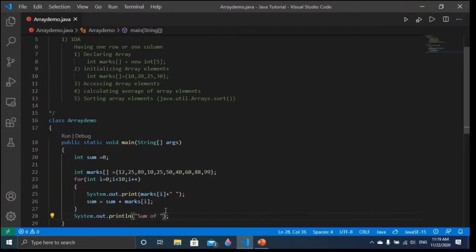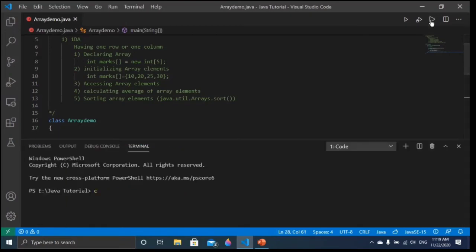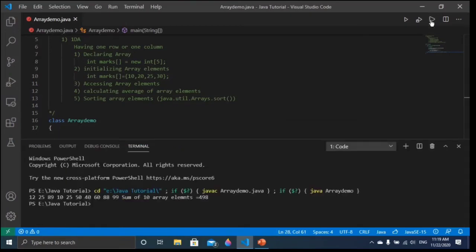sum of 10 array elements and equal, and then plus and then sum. Now we will see the sum is going to be printed. You can see, friends, the sum is printed over here, right?